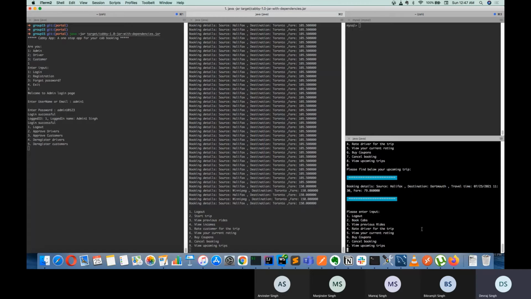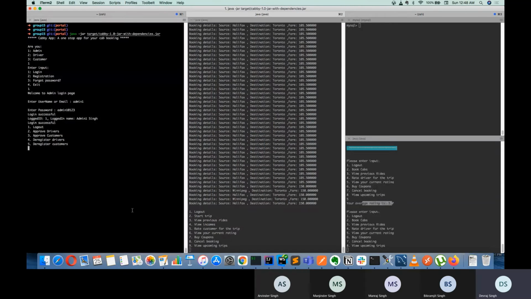So for example, if I select the 5, he can see that his current rating is 5.0. Basically he might have got one single rating from one single driver, but his average rating is 5.0. So that's the overall workflow for each of the actors: admin, driver, and customer.